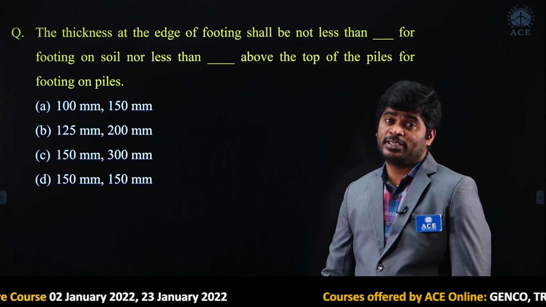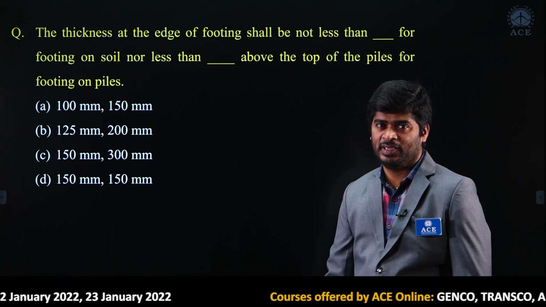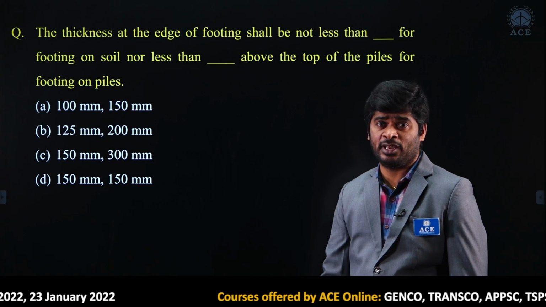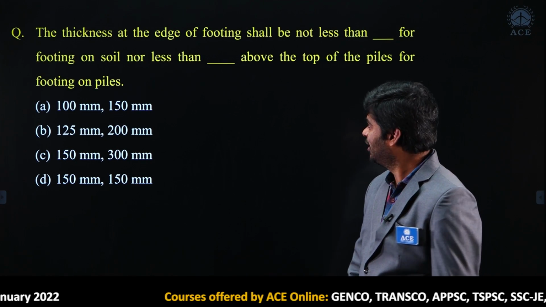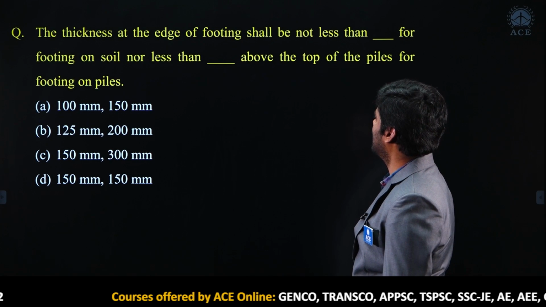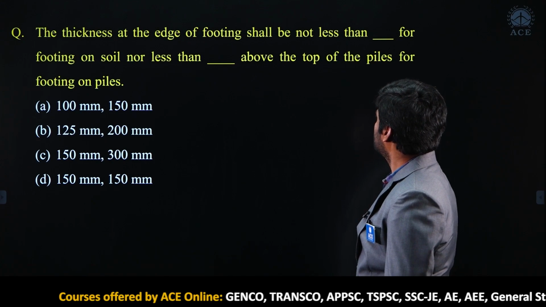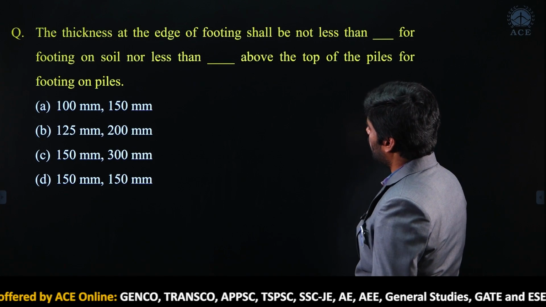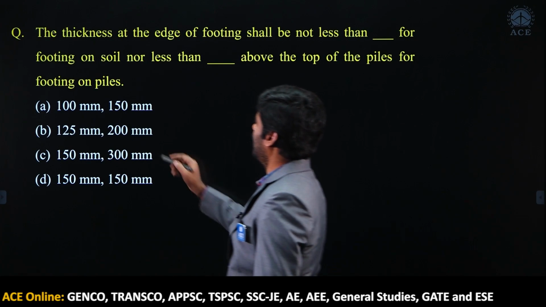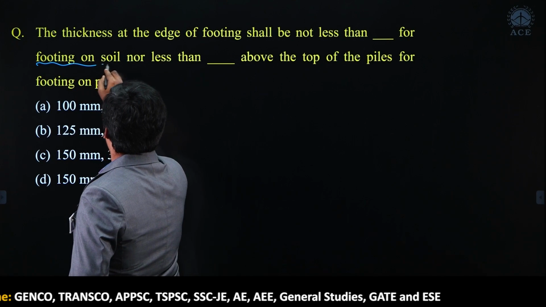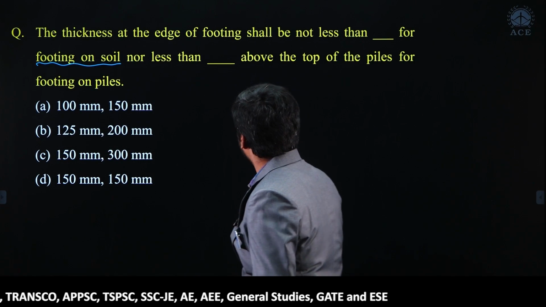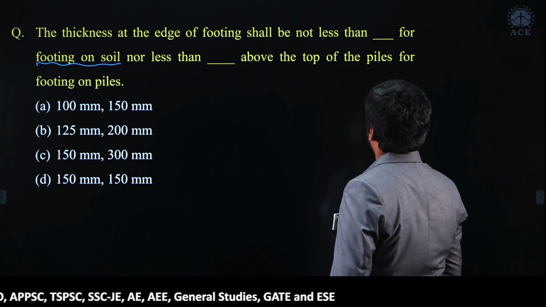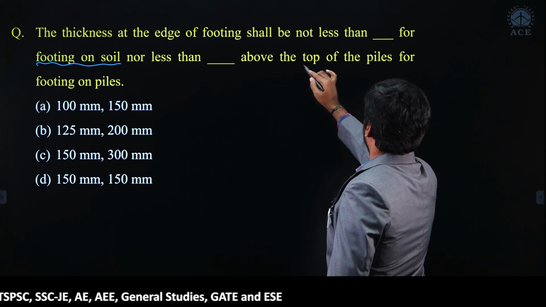It is a famous question. Almost in all exams they are going to ask this question. We will see. The thickness at the edge of a footing shall be not less than dash for footing on soil, nor less than dash above the top of the piles.